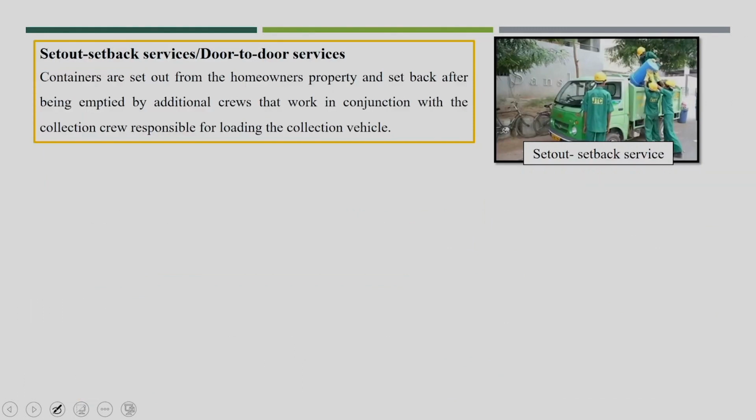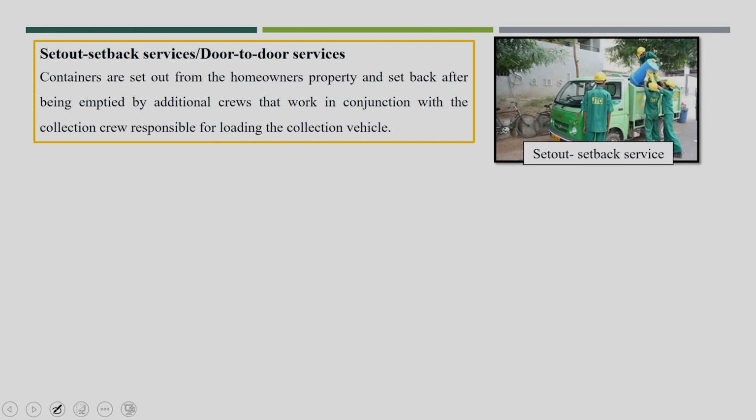Now the third one is the set out setback service. Normally we call it set out from the household and set back to the vehicle, that is set out setback service, or normally we say door to door collection system or house to house collection system. Now I think this is what is proposed in the Swachh Bharat Mission.